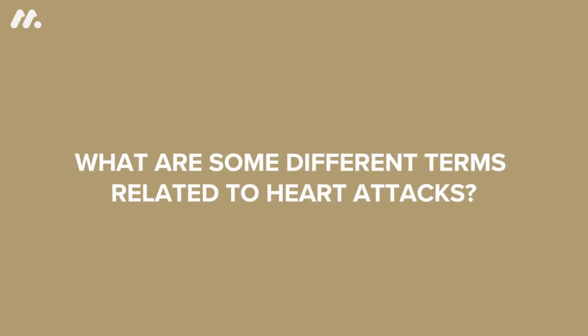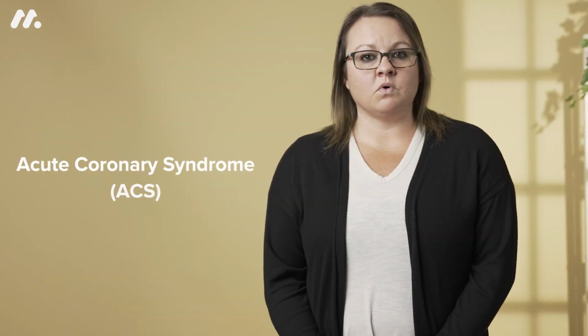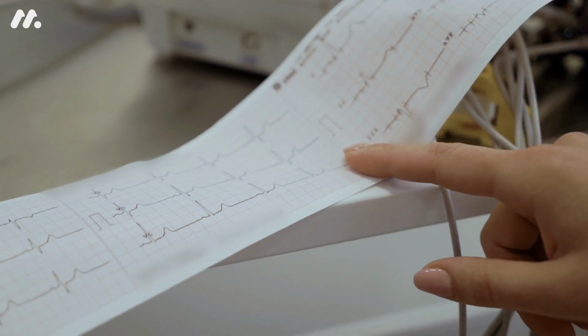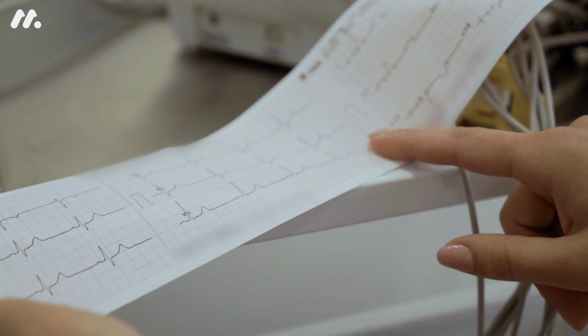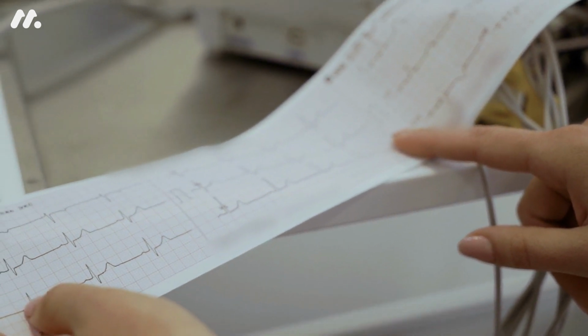What are some different terms related to heart attacks? Acute coronary syndrome, or ACS, is a broad term for conditions where the blood supplied to the heart muscle is decreased. This may include STEMIs and NSTEMIs. A STEMI, or an ST elevation myocardial infarction, is caused by a complete blockage of a coronary artery. This is one type of heart attack that can be diagnosed by looking at an electrocardiogram or EKG.